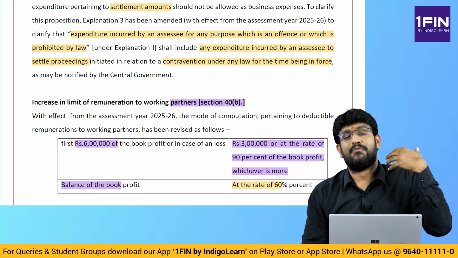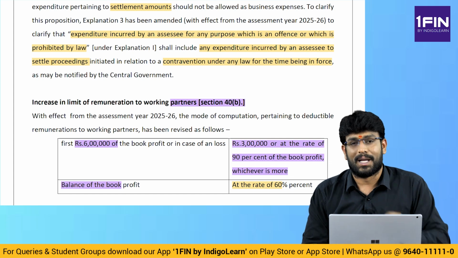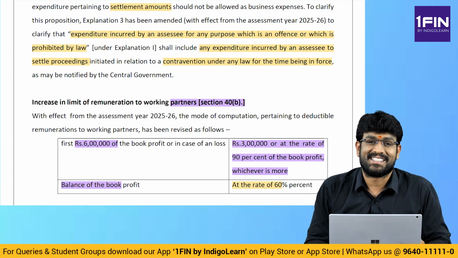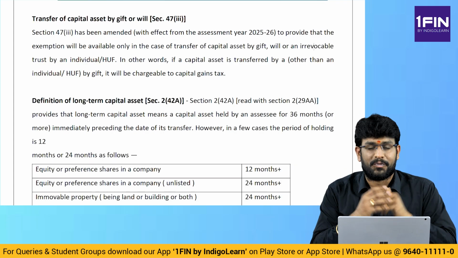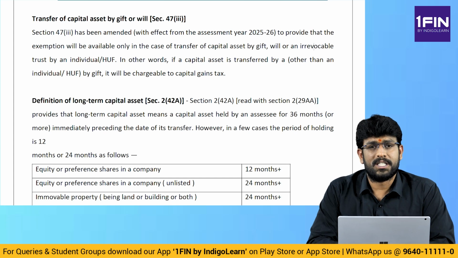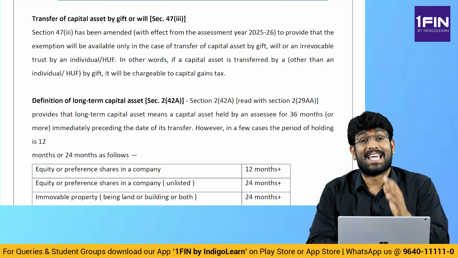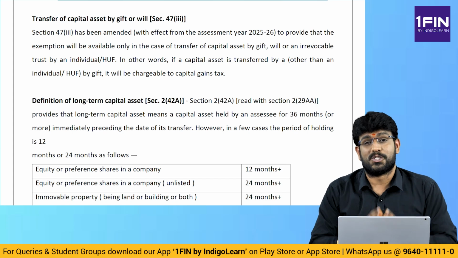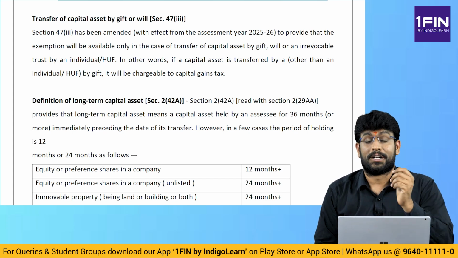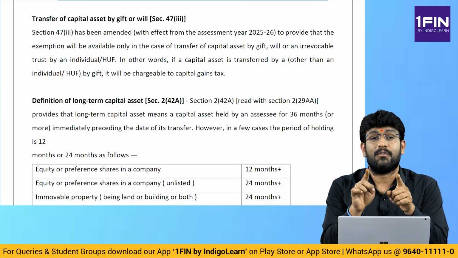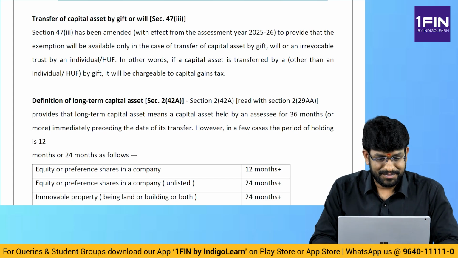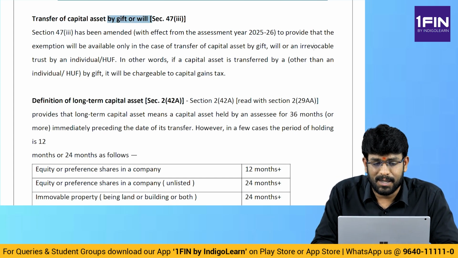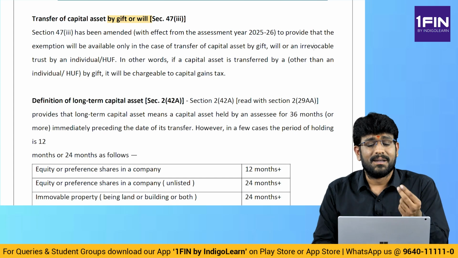Now let's look at some very important amendments in capital gains. Come on friends, now that we are done with PGBP, let's look at the next point, capital gains. Something very important, and there are some wonderful amendments in this topic. Very important amendments, so let's watch out very carefully. Now, transfer of capital asset by gift or will. This is a very small amendment.